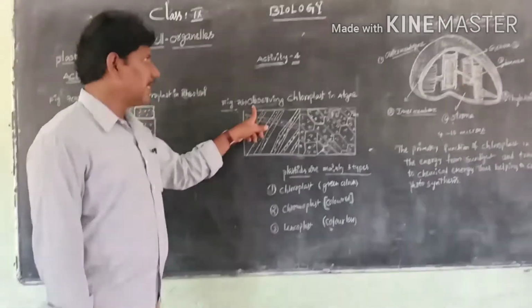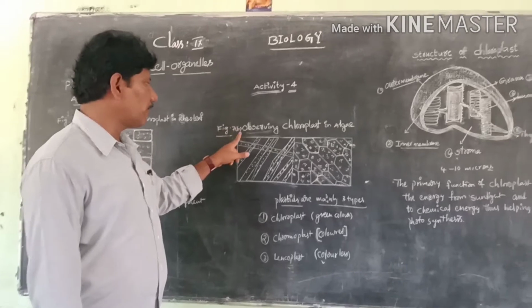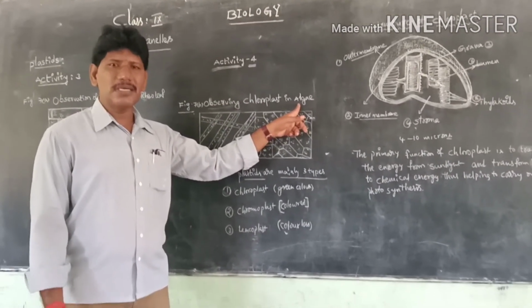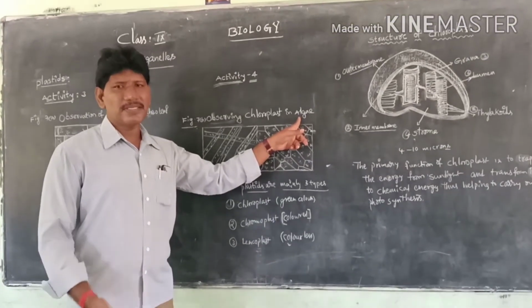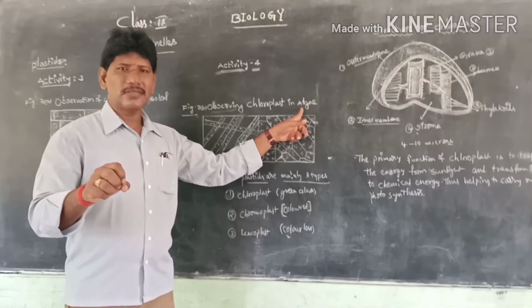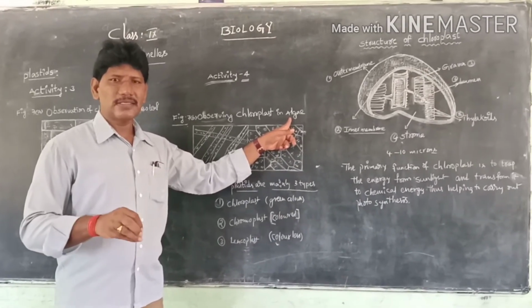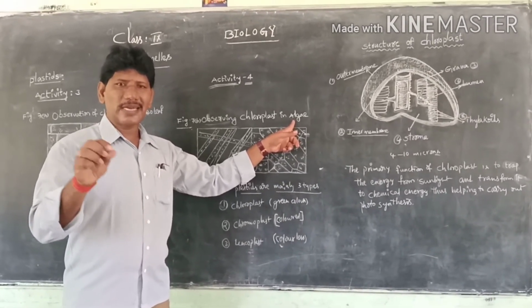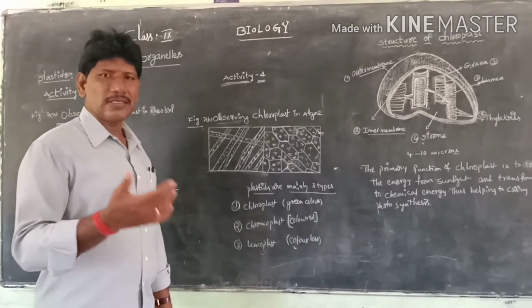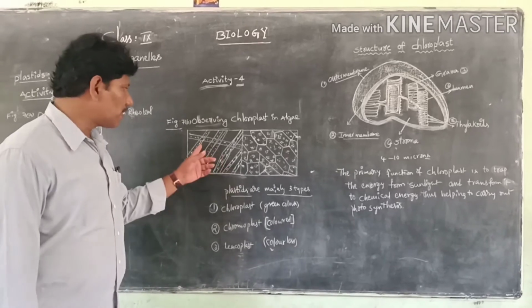Next, the second lab activity, figure number 7b, observing chloroplast in algae. Algae is nothing but green scrapings. We go to a nearby pond, collect some algae scrapings, and place fine, thin scrapings directly on the glass slide. When we observe under the compound microscope, it should appear like this.